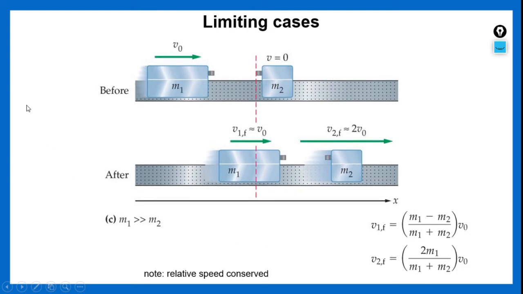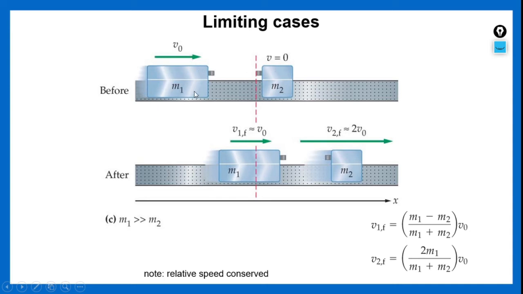The third limiting case we have seen is m1 greater than m2. That means a heavier particle is moving towards a lighter particle which is at rest. Hence we have shown the second body at rest, with velocity equal to 0. The heavier particle is moving towards the lighter mass with a velocity of v naught.